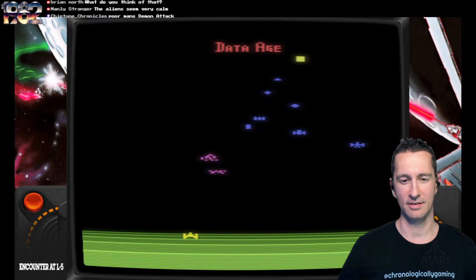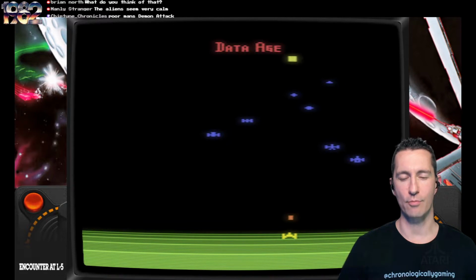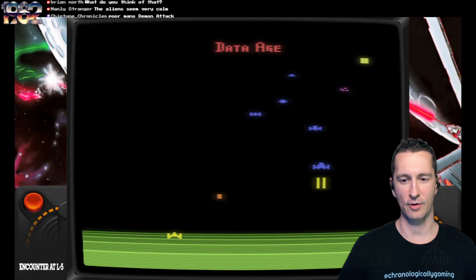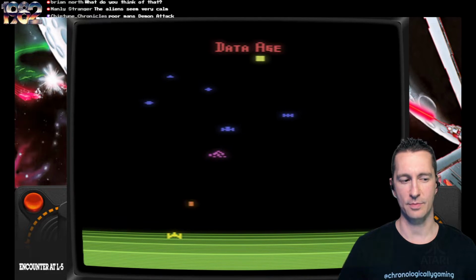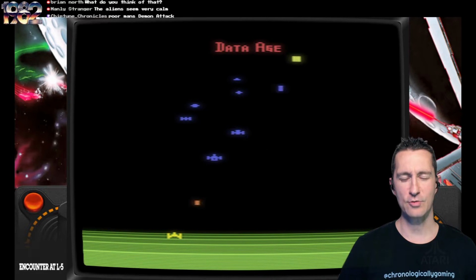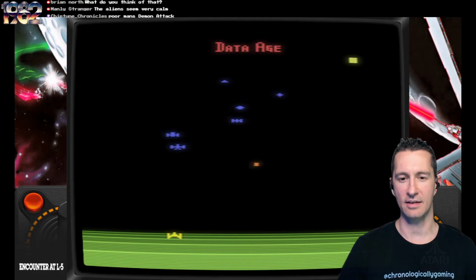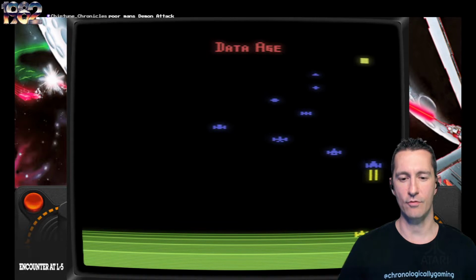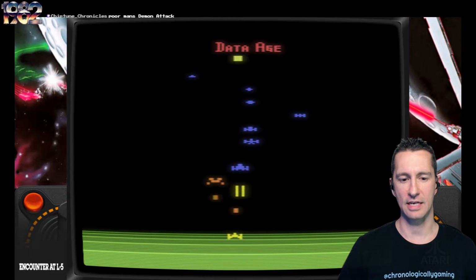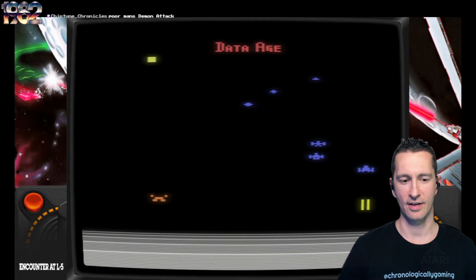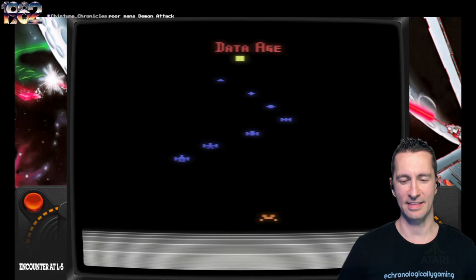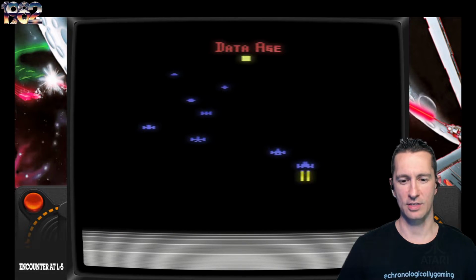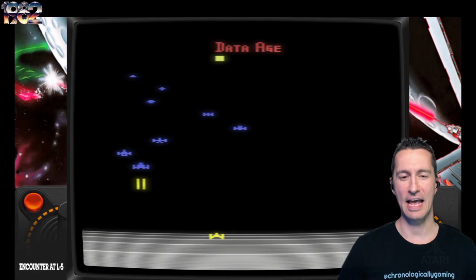That's pretty cool. And then when you let go, you have a brief reprieve where your ship is invisible. So you can almost hunker down here and take out some of the ships on the side. Interesting. So it's a new mechanic that we haven't seen yet. We have the ability to fire a shot, and then we also can move the ship and do single fire one at a time. Let's see if we can get this guy. Nope, don't. I think he got it. And our shot's gone. Yeah, now we're at the beginning again.